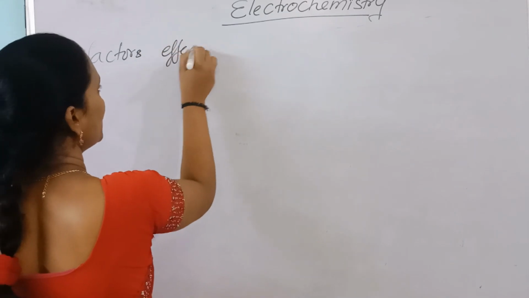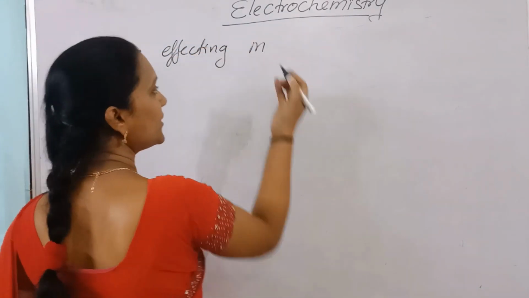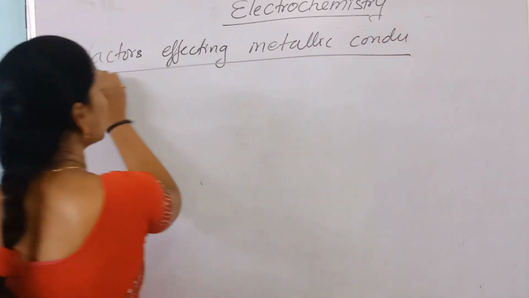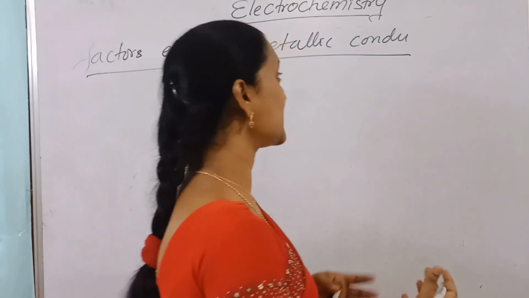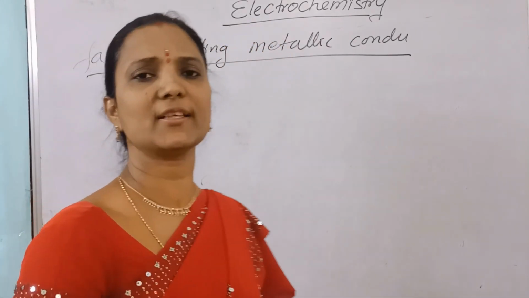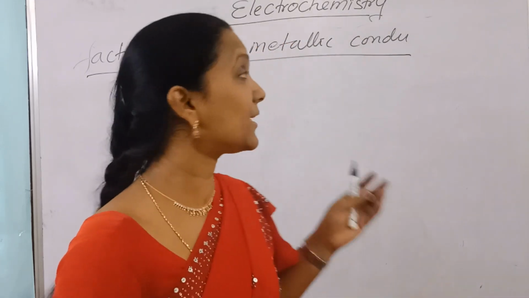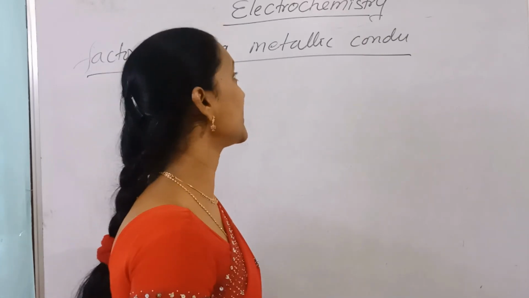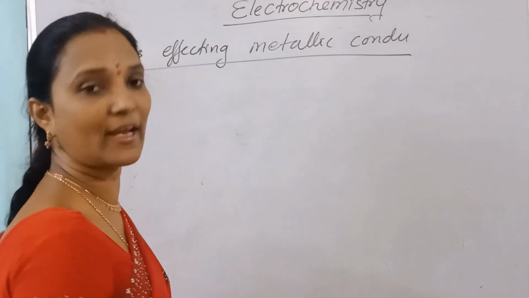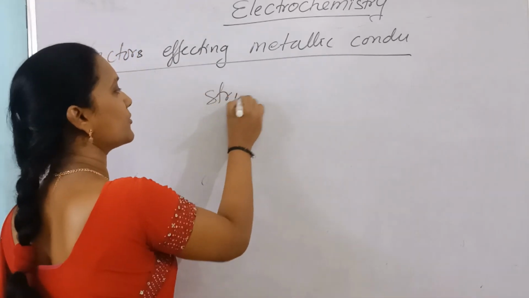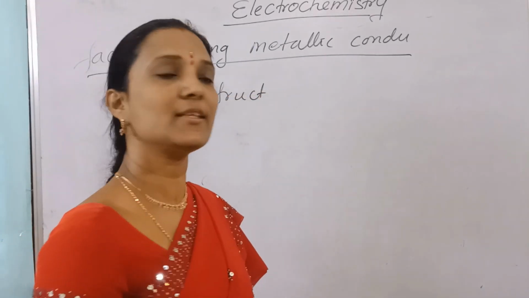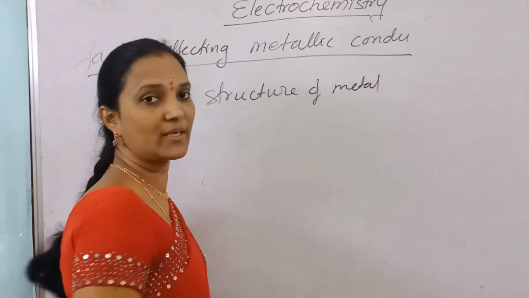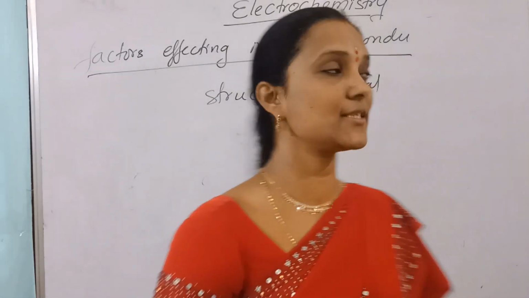Factors affecting metallic conductance and electrolytic conductance. What are the favorable conditions to increase the conductivity of metals? Metallic conductors have more conductance than electrolytic conductors. The best one is silver, the best conductor. So what are the factors? Conductance depends on the structure of the metal. Where free movement of electrons takes place, conductance is more.